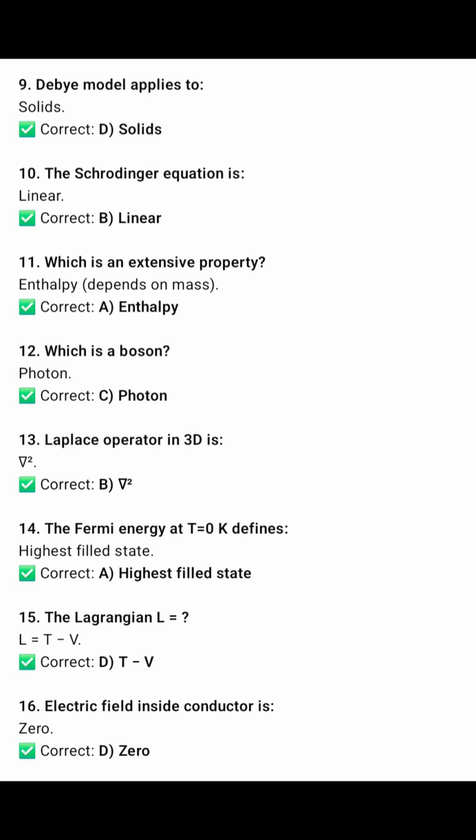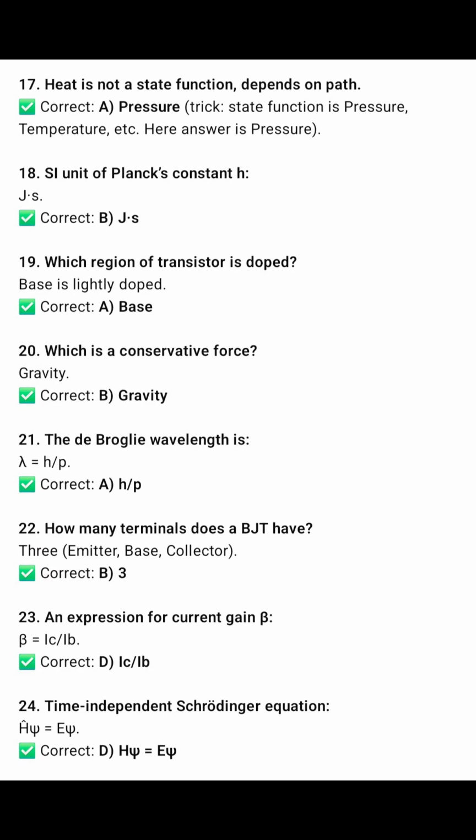The 16th is: electric field inside a conductor is? We are going with option D, because the electric field is 0 inside a conductor. The electric field inside a conductor is 0 because the positive and negative charges cancel out in the case of a conductor. The 17th is: heat is not a state function, it depends on the path. State functions are pressure, temperature. Here the answer is pressure, because pressure is given.